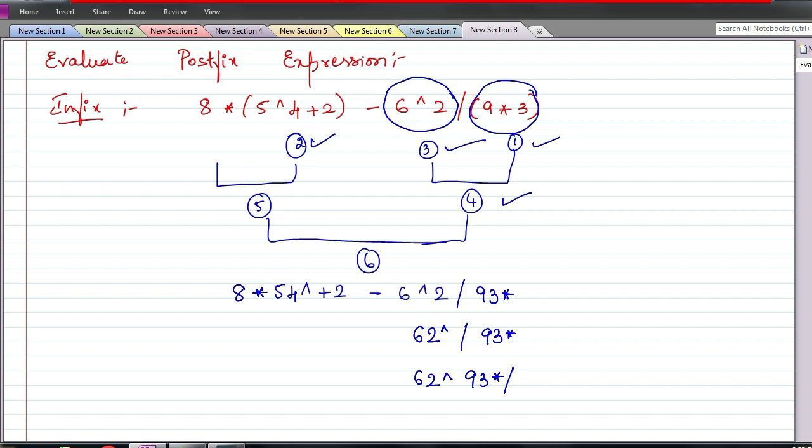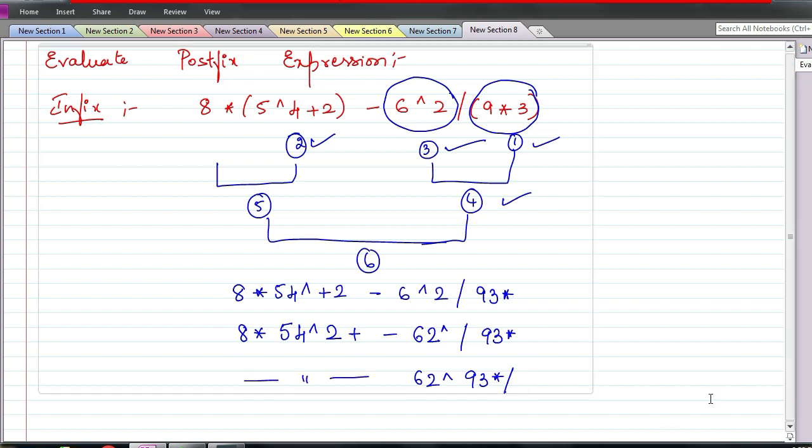So before doing the fifth, this has to be further refined. 5 4 exponent we have written. For that answer we have to add 2. So 5 4 exponent is the first input, then 2, this must be added. Okay, and then we have a minus here. Here there is 8 star. Same thing comes here also.